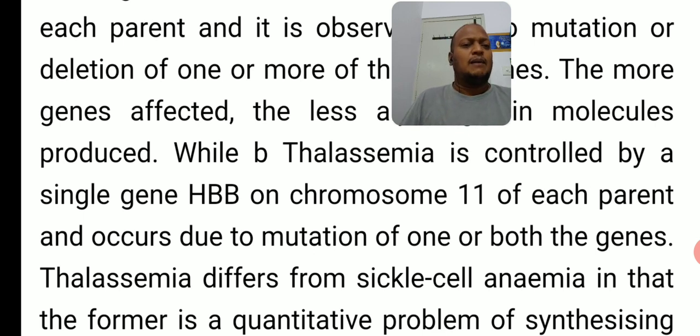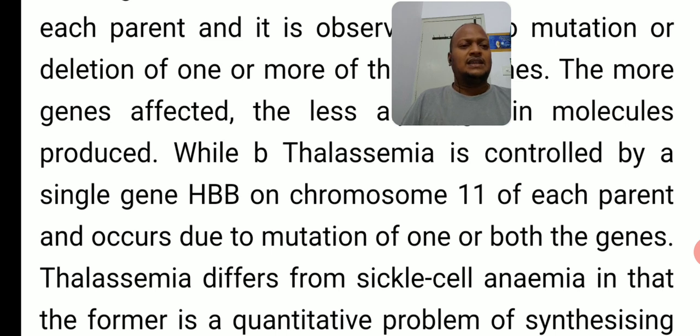Next one. Now beta thalassemia is nothing but beta thalassemia controlled by a single gene, that is HBB, hemoglobin beta on chromosome number 11 of each parent, and occurs due to mutation of one or both the genes, right?